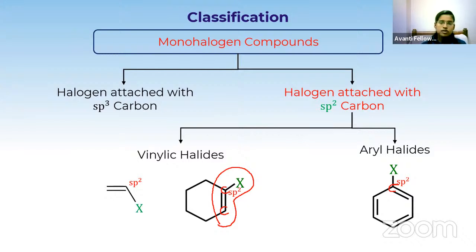So this is all about the classification of compounds. On the basis of number of halogens, we have classified into 3, and among those 3, we took the first classification, which is monohalogen compounds. In that monohalogen we have 2 classifications. One is with sp3, the other one is with sp2, and under sp3 we have 3 types. Under sp2 we have studied 2 types. Everything clear so far for all of you?